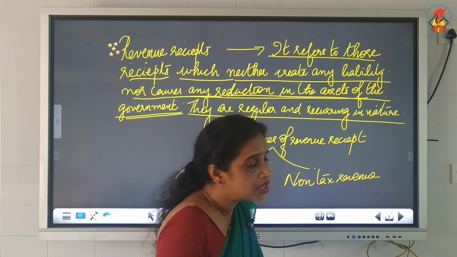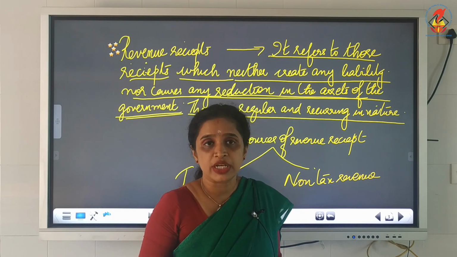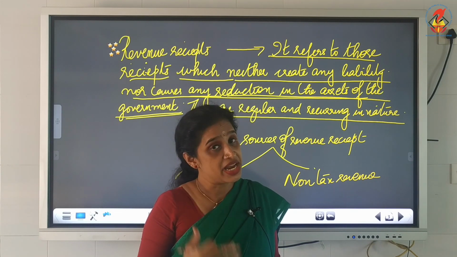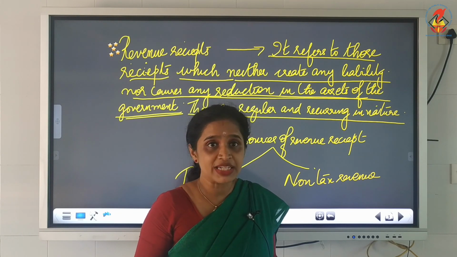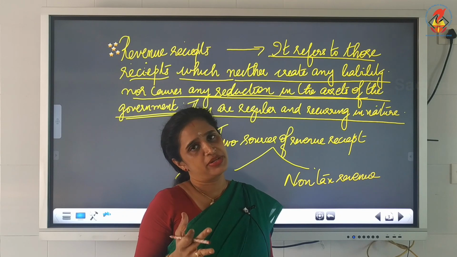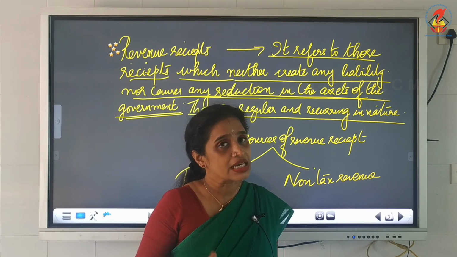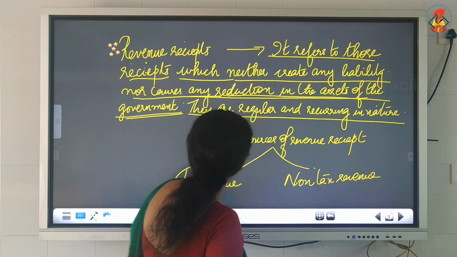So once again, revenue receipts neither create any liability nor reduce any assets of the government, so the government doesn't have any headache. It is regular and recurring in nature.